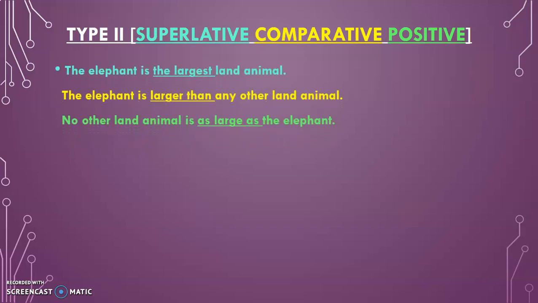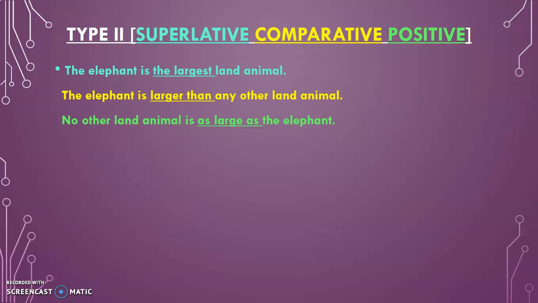The largest. So the elephant is the only animal which is the largest on the land. Only one animal is the largest animal on the land. So when we are comparing it in the comparative form, the elephant is larger than any other.